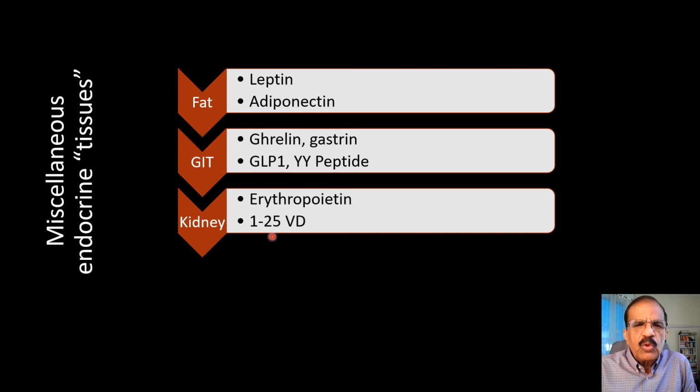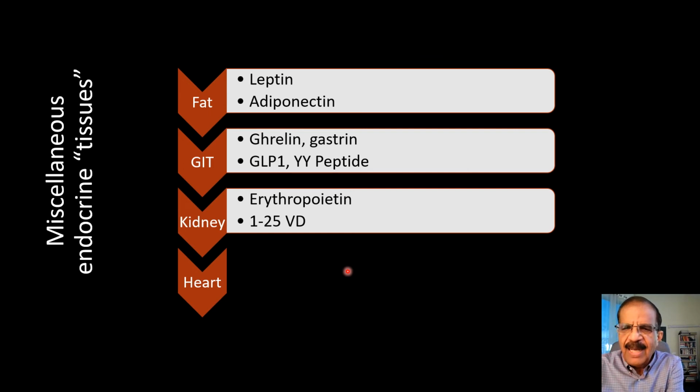Then kidney also produces 1,25 dihydroxycholecalciferol. So this is an active form of vitamin D. Vitamin D which we ingest in the food or the vitamin D which is produced in the skin is not active. It has to pass through two different activation processes, and only then we have active vitamin D. We also know that in chronic renal disease, vitamin D is deficient, so we have to give active vitamin D in these cases to prevent secondary hyperparathyroidism and bone disease.